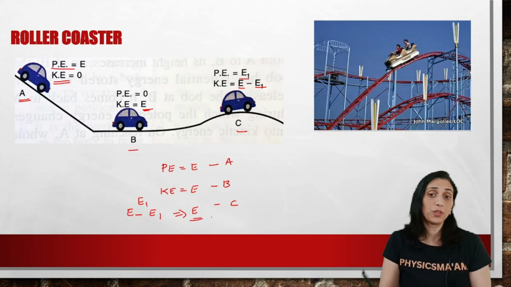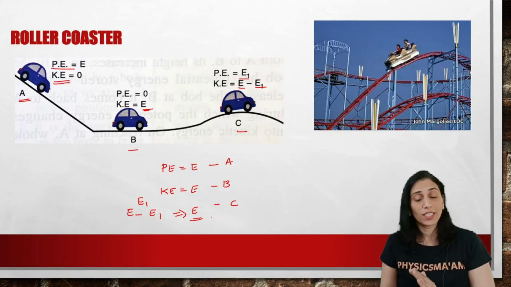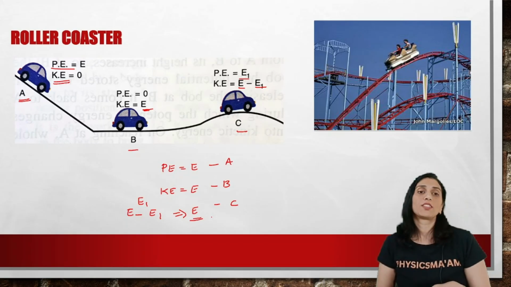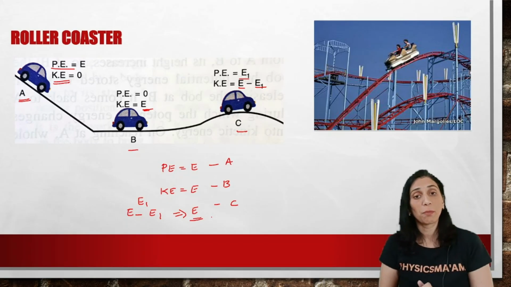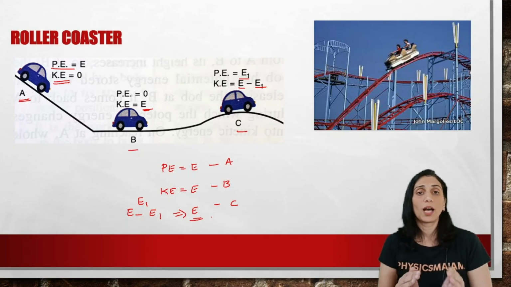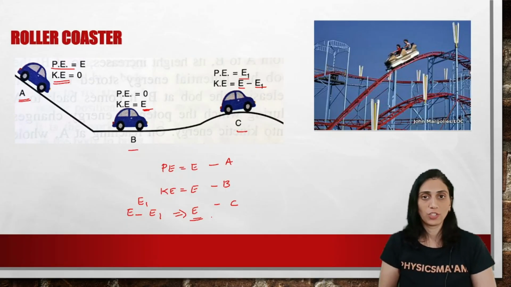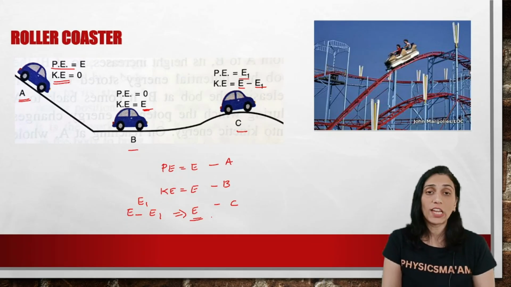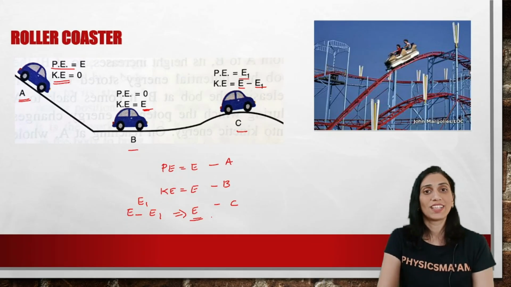So at any point of time, if you see in any of the examples, now here we are considering a frictionless surface, है ना? तो frictionless surface पे या friction जहाँ पे भी absent होगा वहाँ पे आपका total energy is always going to be the sum of kinetic and potential energy. That's how we look at this conversion and come to a conclusion that the law of conservation of energy is being followed in all these examples.